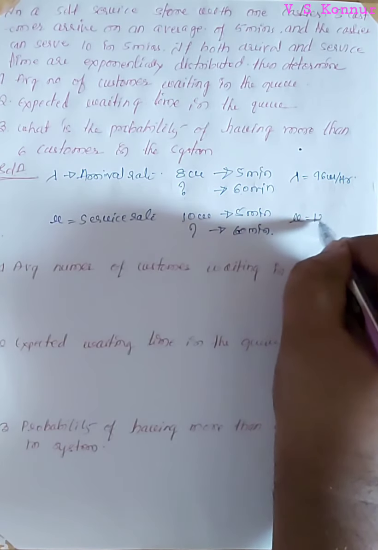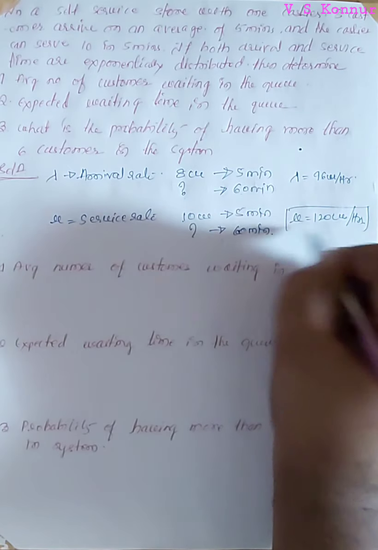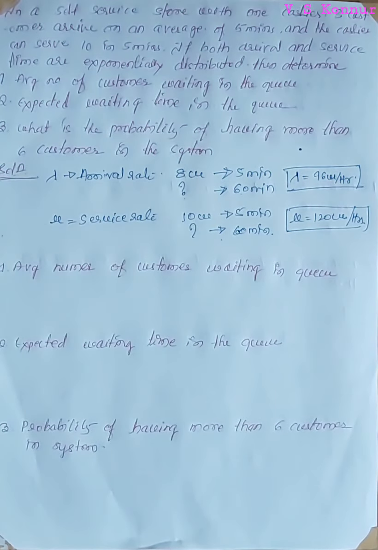So mu is equal to 120 customers per hour. So these are the values of lambda and mu. This is very important, because other formulas depend upon lambda and mu. If lambda and mu are wrong, then the other formulas calculated using them will always be wrong.